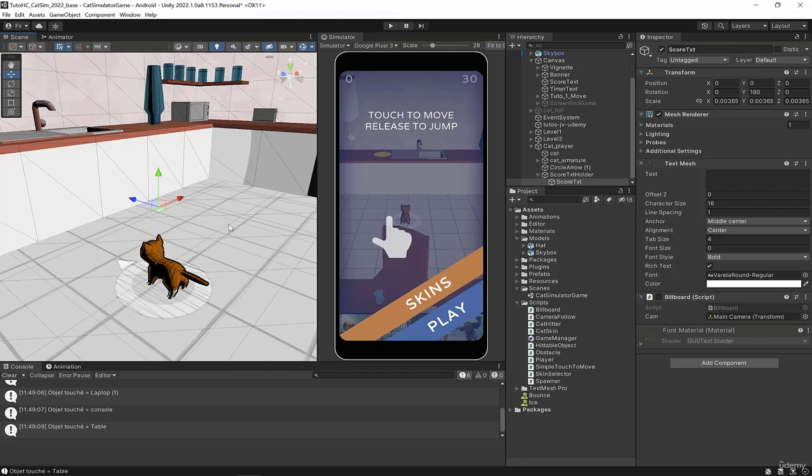Now, we're going to display this text as soon as we collide with an object to indicate to the player that he has won this amount of points. Then we'll hide the text again. We'll let it be displayed for a few seconds just to have one more visual effect.